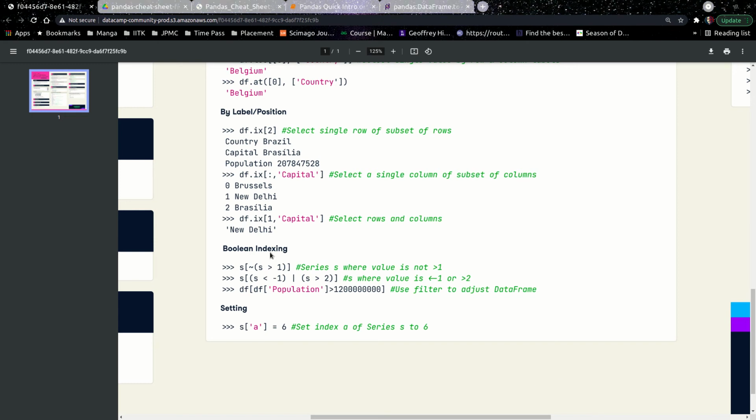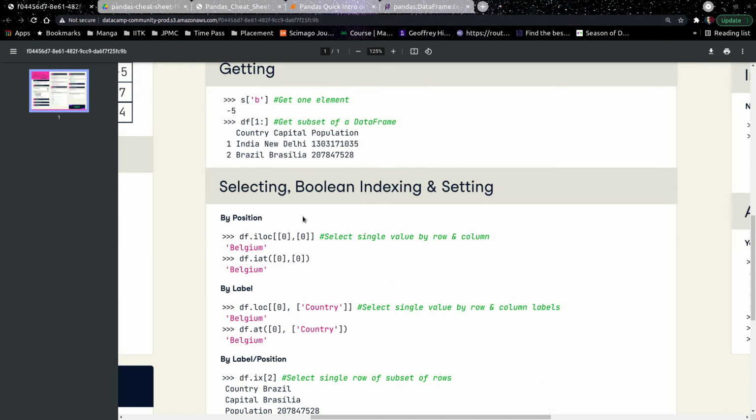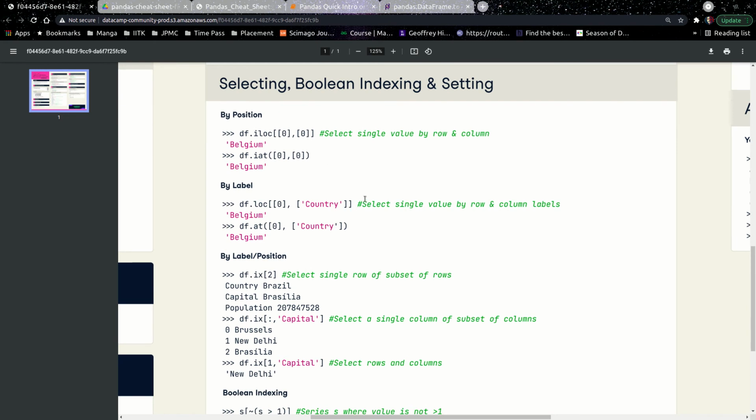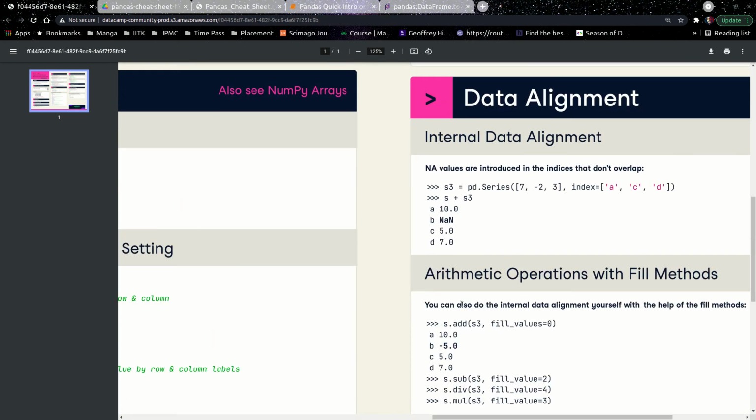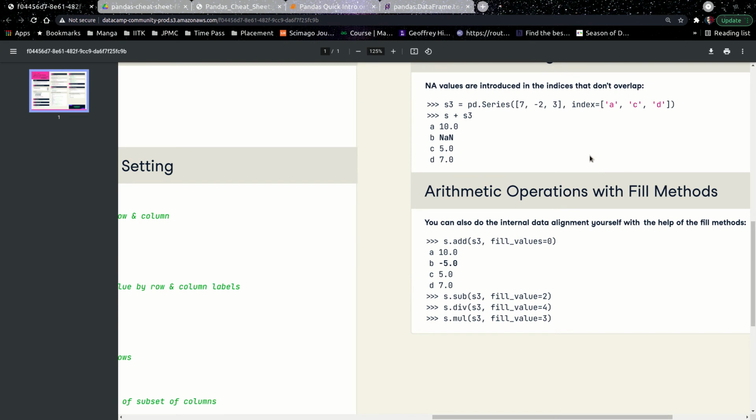Now let's go back to that. Yeah. Now you can also set the index of all these things, but it doesn't even matter. Most of the time we'll be using a default index or a default setting. So what's important to take from here is that you have to take by position and by label, and these two things you need to take care of at the most, right? And you can index by using colon if you're trying to have the whole index, right? Also, let's say when you're dealing with simple arithmetic operations.